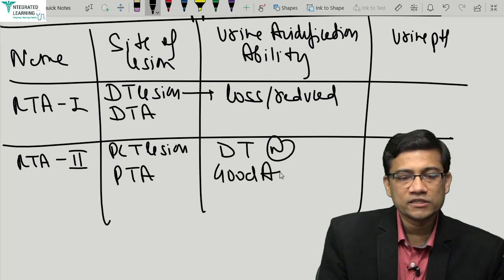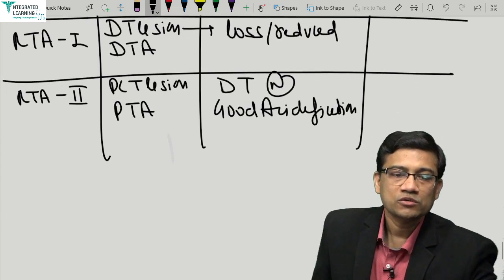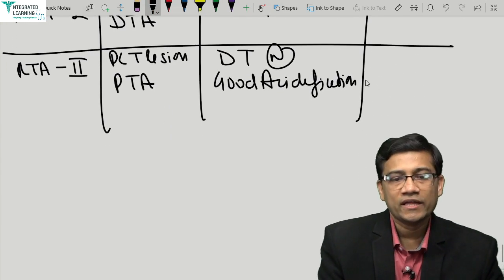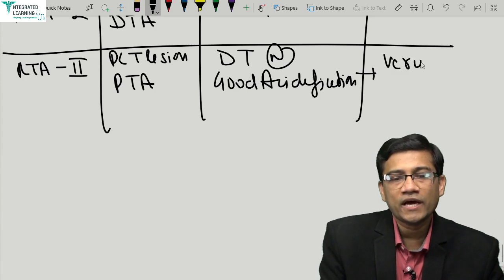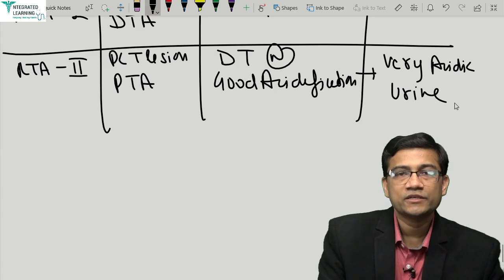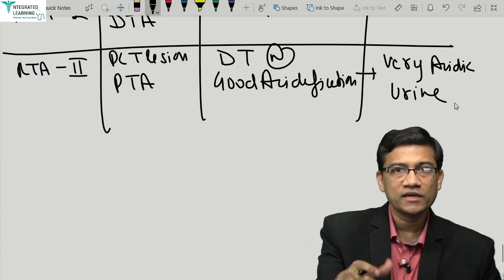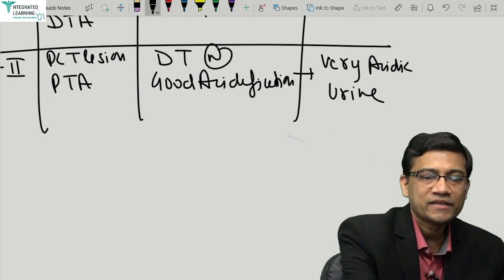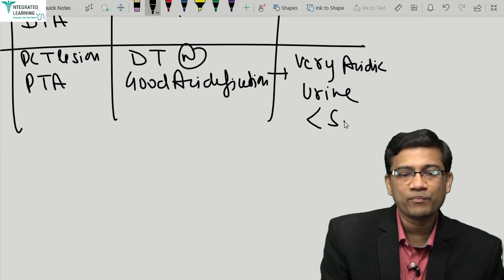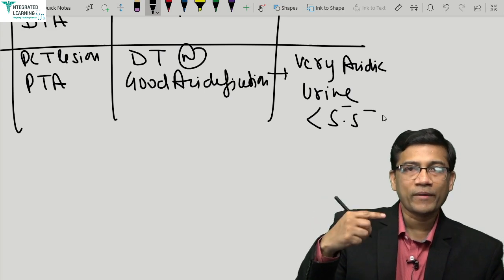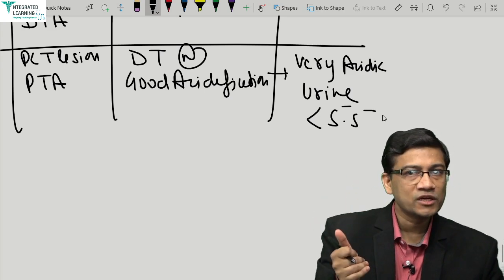Which condition has a normal DT? Yes, it is normal in proximal, so that's why you can acidify, and that's why you make very acidic urine. In proximal tubular, because DT is working, it makes very acidic urine, and it can go as low as 5.5. If you go below 5.5, distal is working, so whose damage?